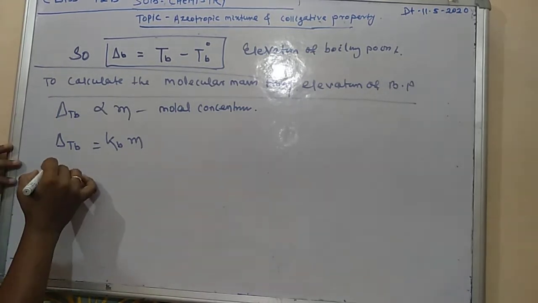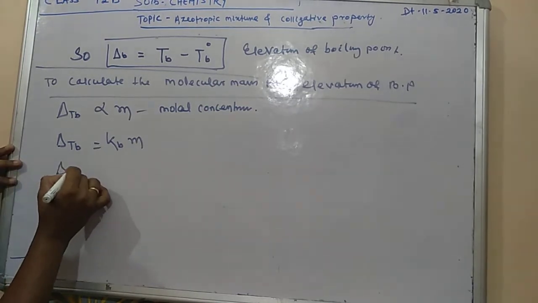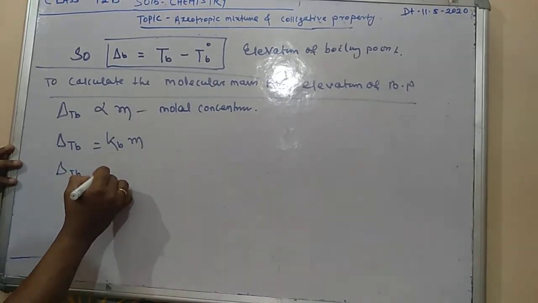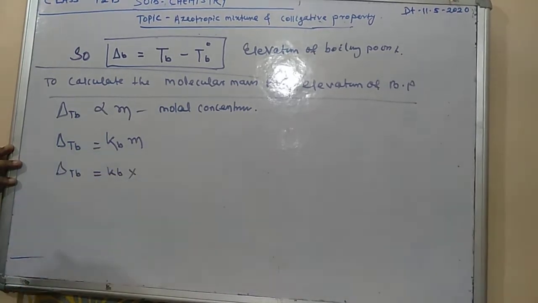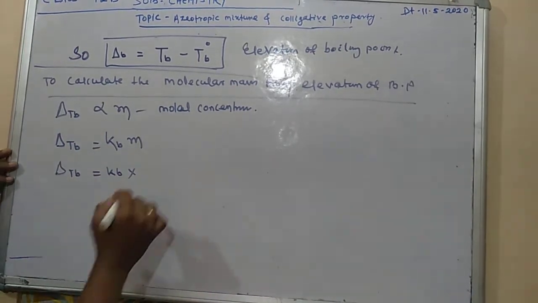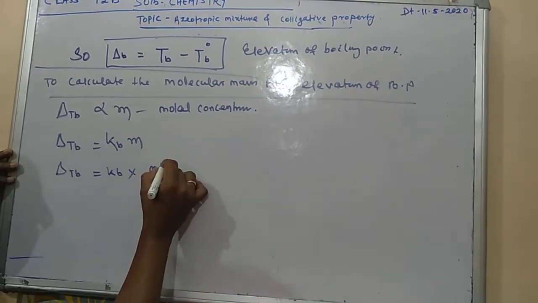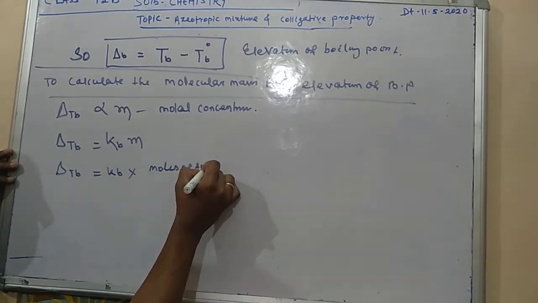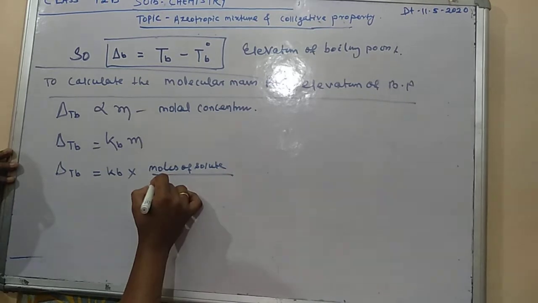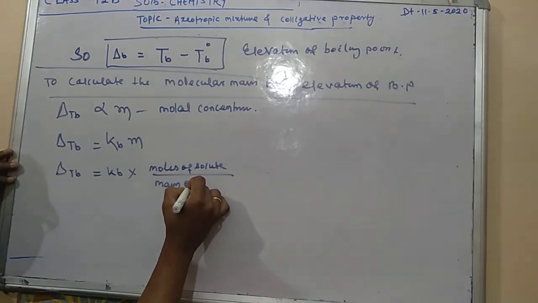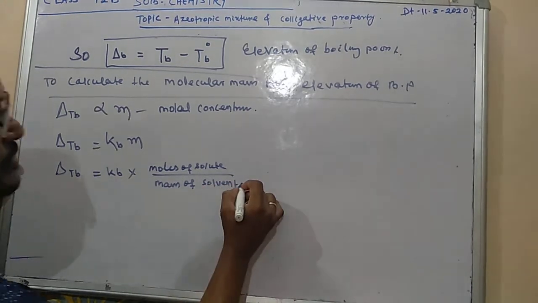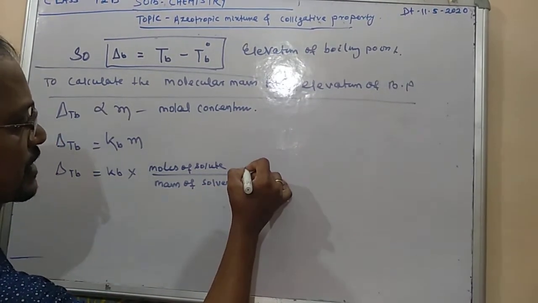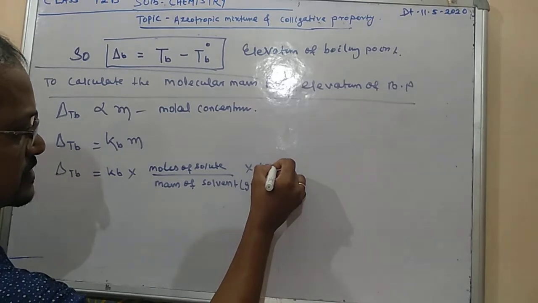Delta TB equals what do we write here? Kb into molality. Molal means what? The number of moles of solute by mass of the solvent in kg, or people write here in gram, then you can put it as 1000.